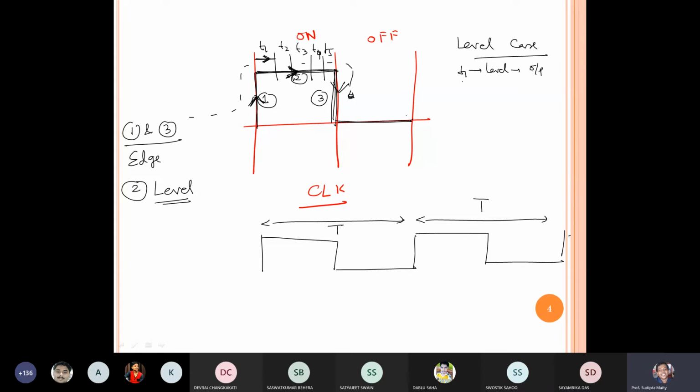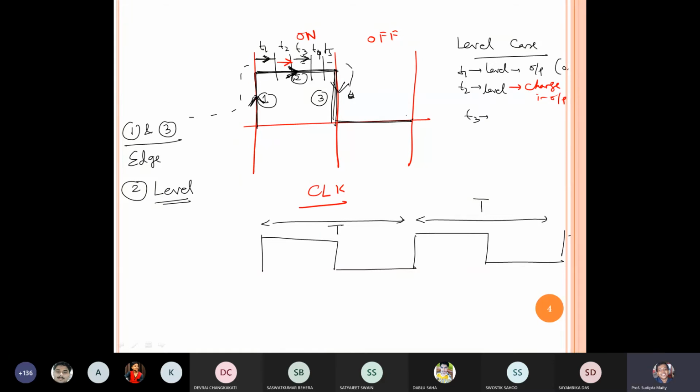Now, in the case of T2, it is also again level trigger. Yes or no? So there will be again a change of output because the trigger has been done. Then similarly in the case of T3, there will be again level trigger.